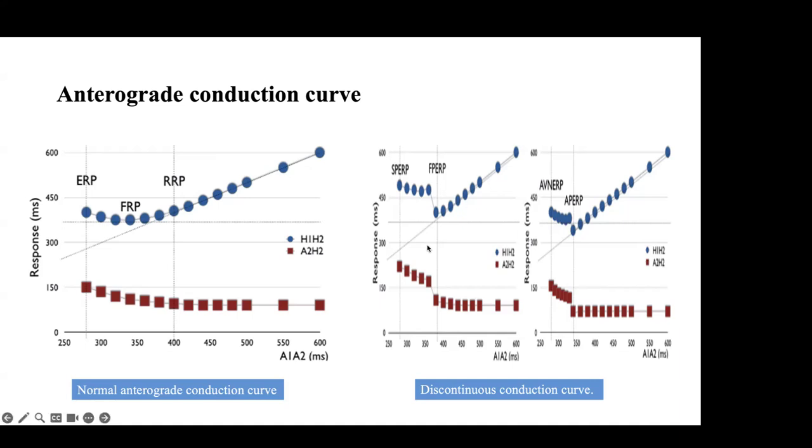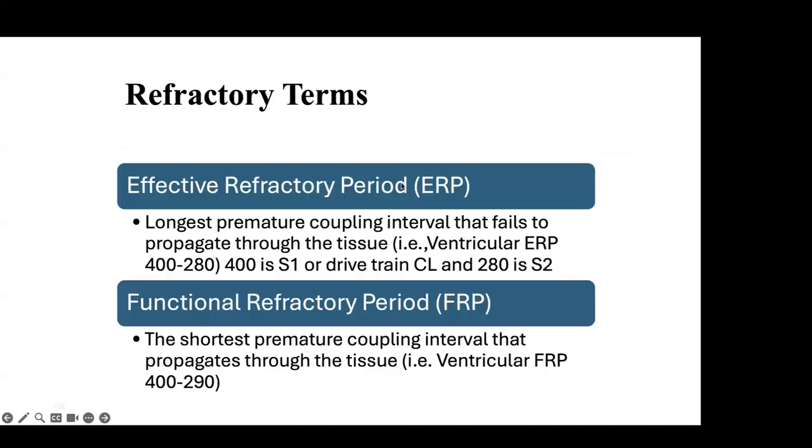So this type of discontinuous curve, when we are measuring, it will show the patient is having dual pathway, and we can know the refractory period of that pathway. So it will conduct up to this one. After that, it will again stop. So we can say the refractory period of this one is of the slow pathway. The slow pathway refractory period is around this one. Okay. So ERP and FRP. Usually we don't measure it. We only need the FRP. Sorry, ERP. At what conduction it is not happening.